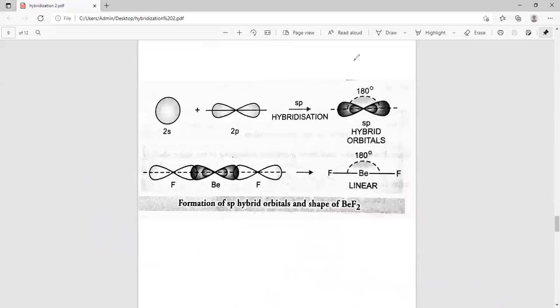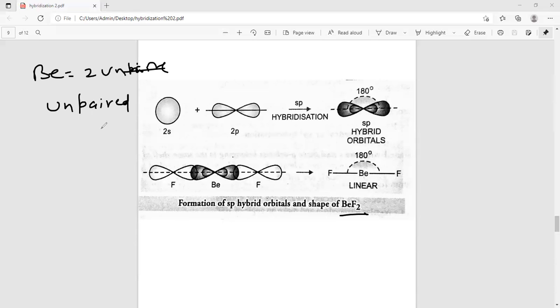This is the example of BeF2. Beryllium has 2 unpaired electrons. One s and one p take part in hybridization.